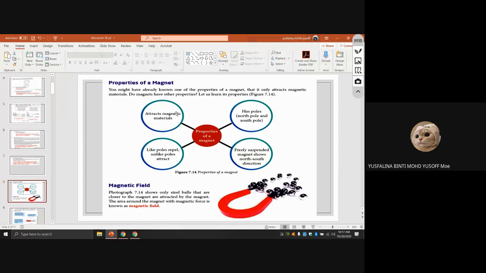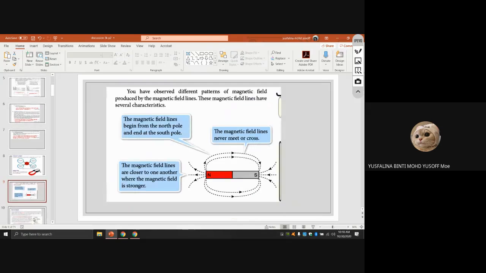Now, magnetic fields. In photograph 7.14, only the steel balls that are closer to the magnet are attracted by the magnet. The area around the magnet with the magnetic force is known as the magnetic field. This area, where the steel balls are attracted to the magnet, we call the magnetic field. This is the pattern of the magnetic field.